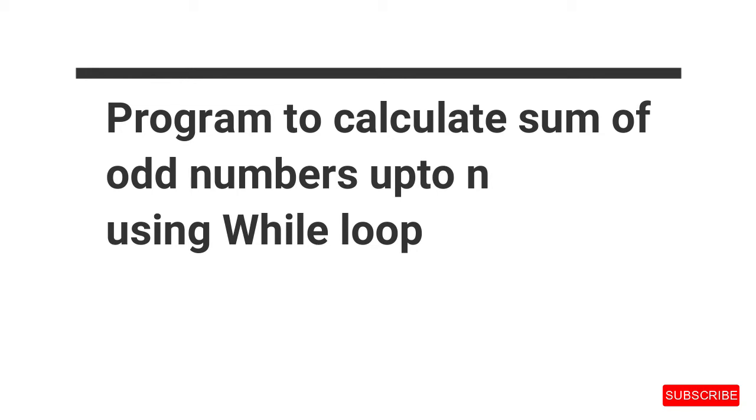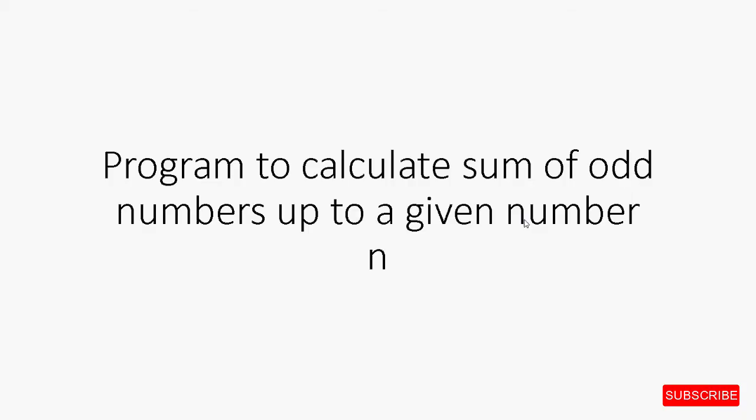Today we will write a program to calculate the sum of odd numbers up to n through the while loop. We had already done the program using the for loop in one of my previous videos. The link to that video you will find in the description box of this video. This time we will implement it using the while loop.